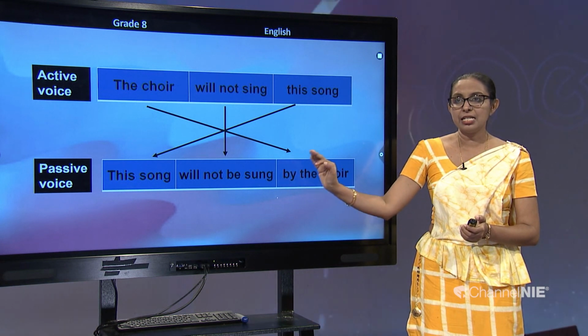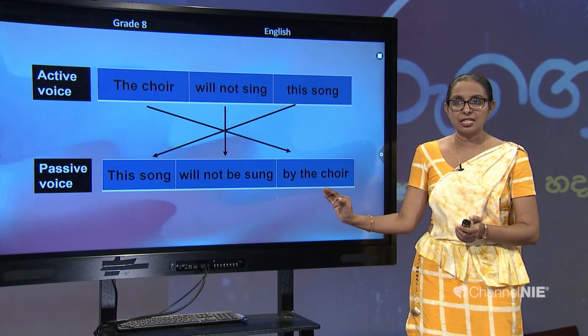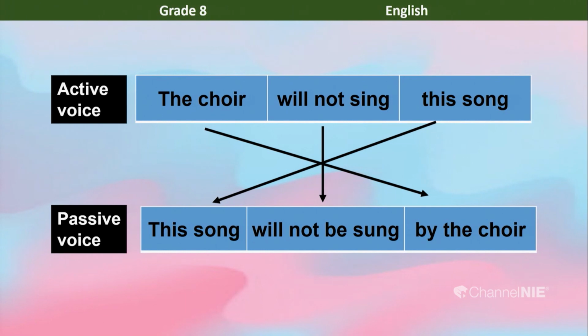So, this song will not be sung by the choir. For your convenience, I have put arrows to show you how the word order changes.